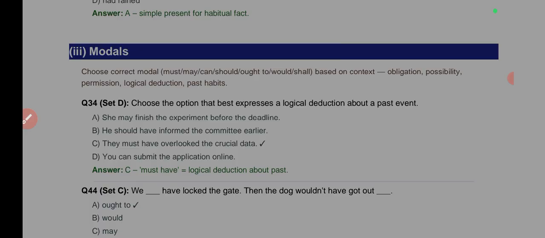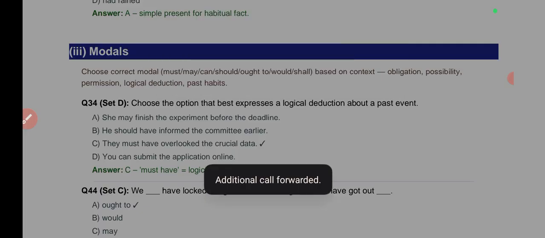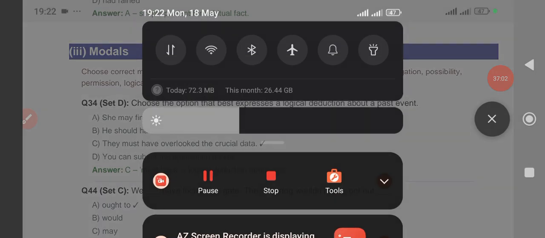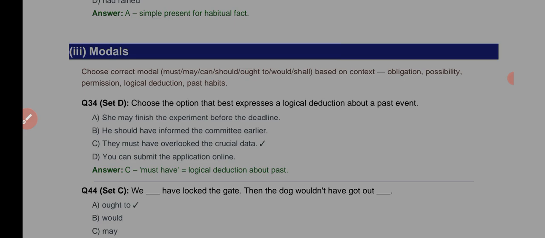They must have overlooked the crucial data is a deduction from the fact that they committed an error. And the deduction from the error they committed was that they overlooked a crucial data.